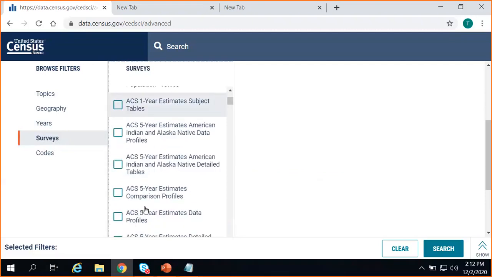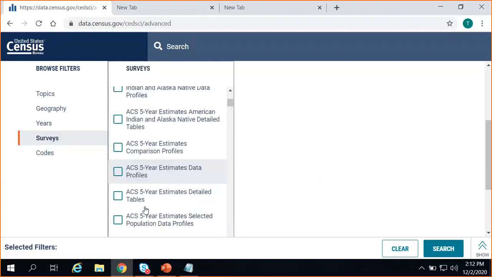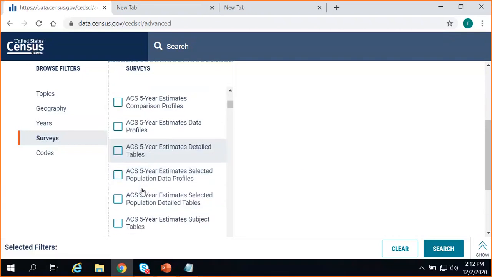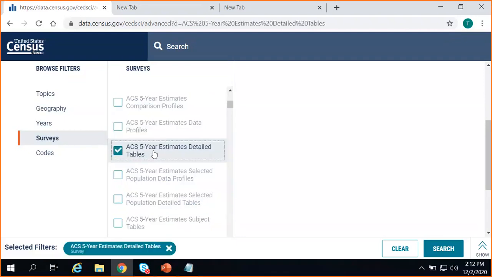I'm presented with a number of different surveys to choose from that begin with ACS for American Community Survey. If you know you want ACS data but you're not sure which option to choose, I recommend starting with the ACS 5-year estimates detailed tables. This will give you a data set type that is compatible with the greatest number of geographies from the American Community Survey. So I'm going to choose that.